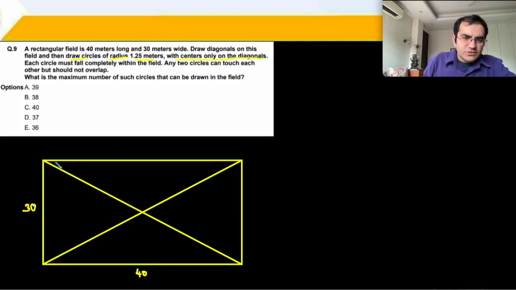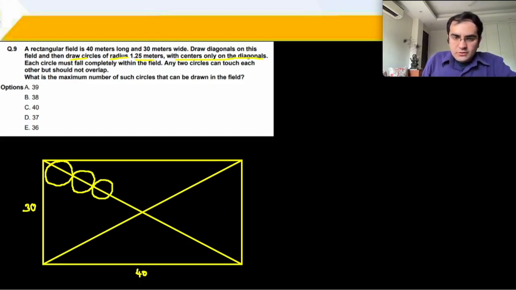So I have to start drawing circles. For example, ऐसा starting शुरुआती circle with centers on the diagonals. ठीक है. ऐसे circles बनाते जाएंगे. ठीक है. You will also observe each circle must fall completely within the field. ठीक है. वो दीवारों को टच करे या ना करे, that is not mentioned, but it should be within.